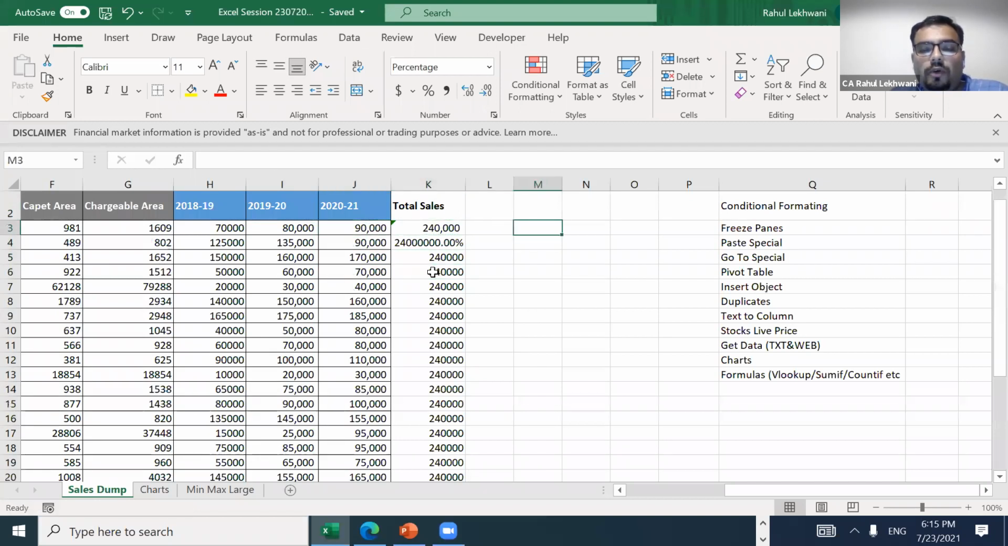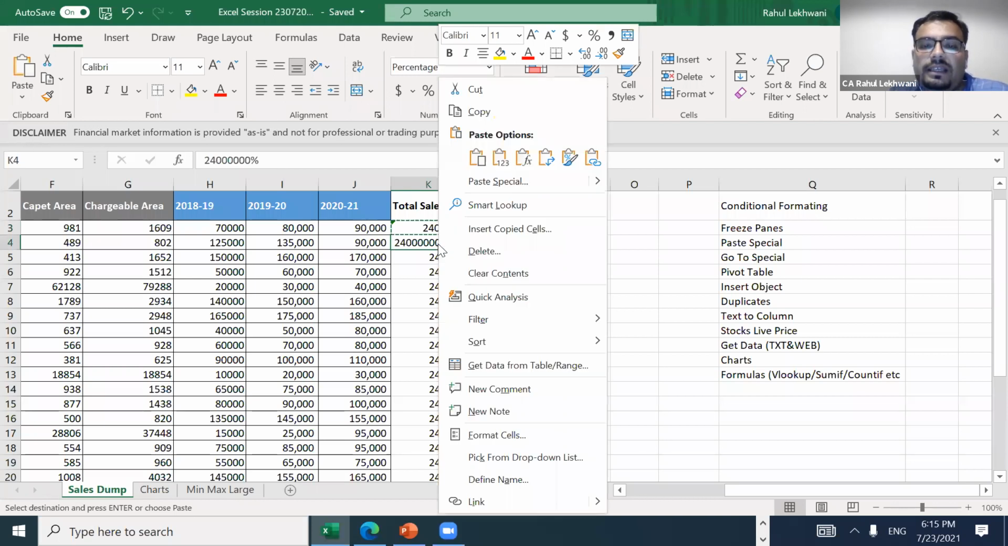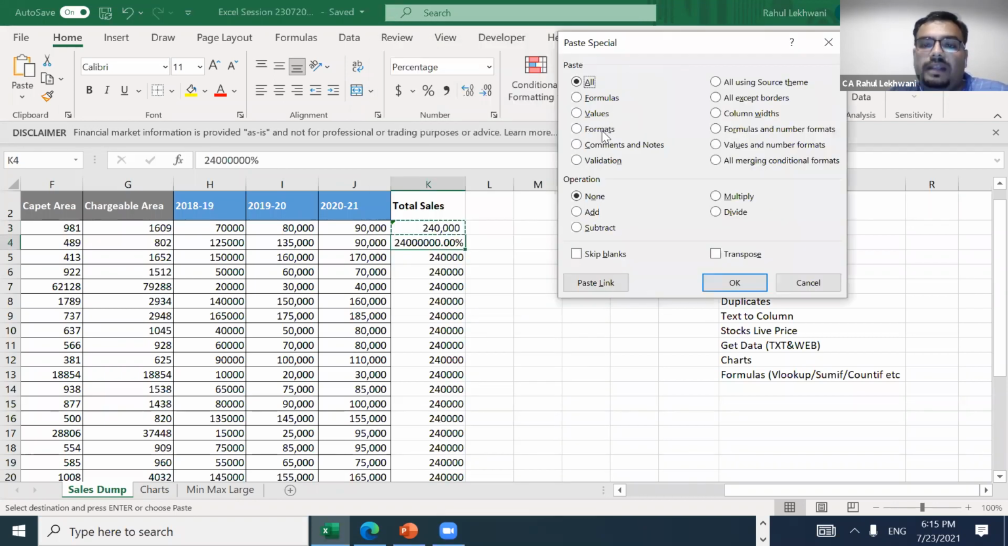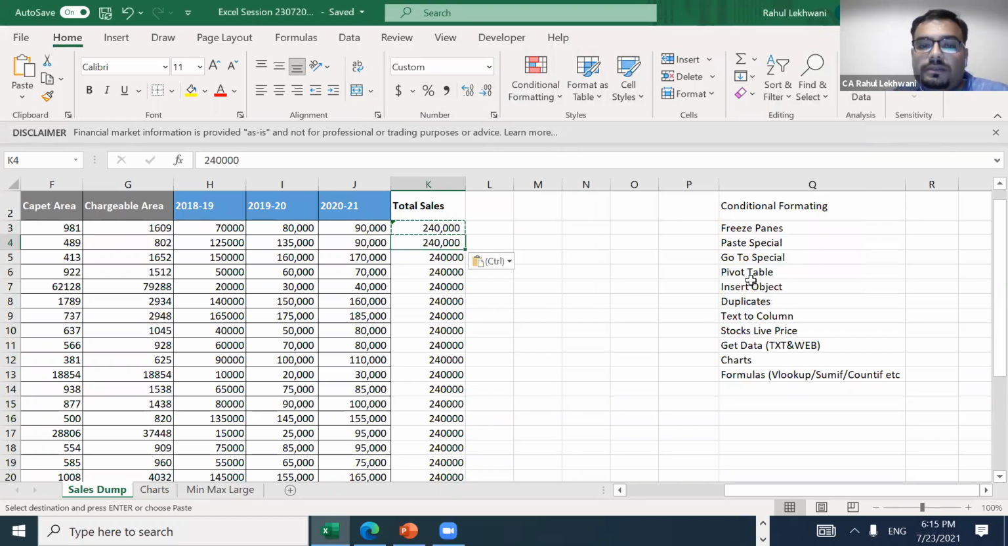Suppose in this case I want this percentage to be in the same format as this one. I want K4 to be in the exact same format as K3 is. So I'll copy the K3 data and then go into K4, right click and paste special, and see, there is one more category which is called format. Once I do that, it will be exactly in the same format.